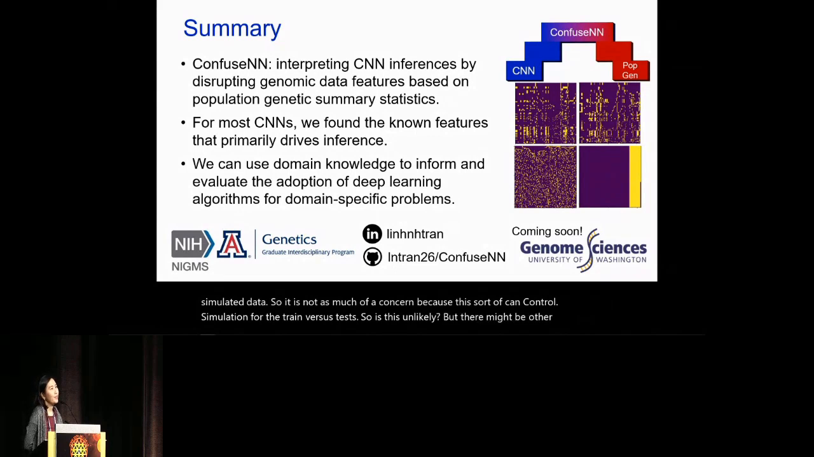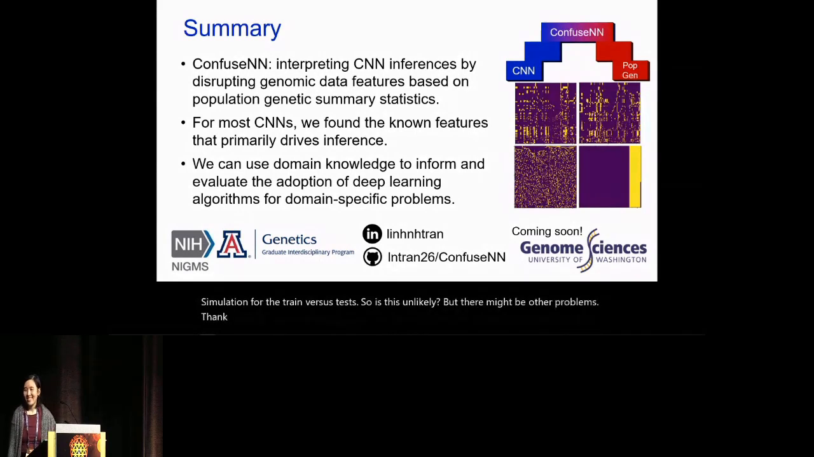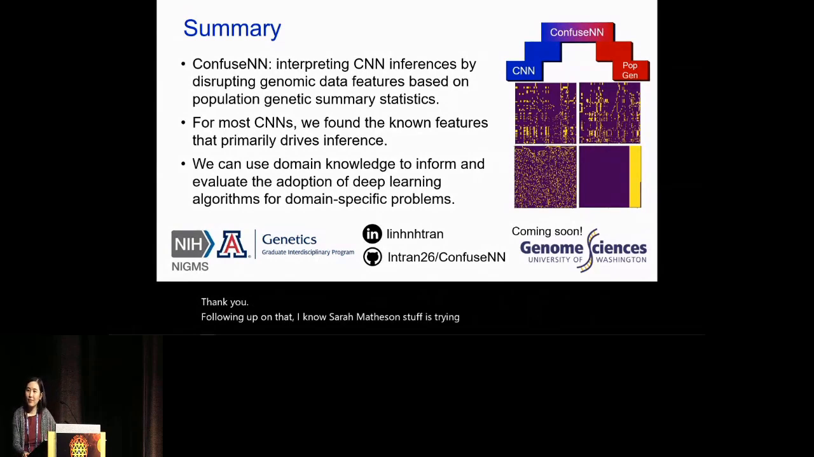Thank you. Yeah, following up on that, I know Sarah Matheson's work is trying to address that misspecification with the simulations. So you're training on simulated data, and you can simulate different types of evolutionary processes. Have you thought about exploring training your own models on different types of simulations to see how sensitive your tests are at revealing those differences?